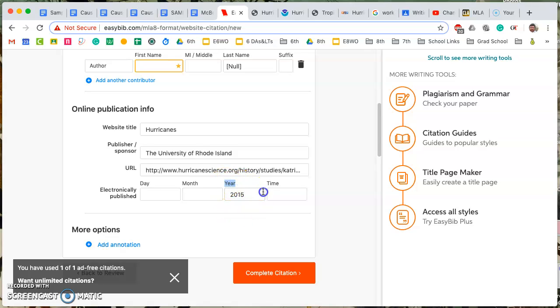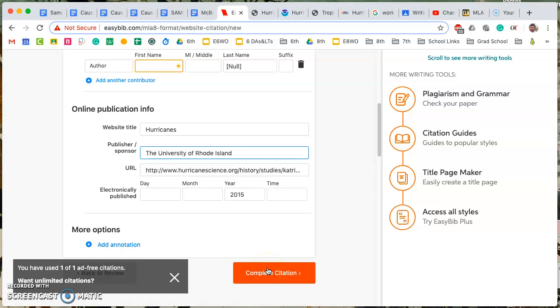You'll at least need the year. Don't worry about an exact day, month, or time. I repeat, you'll at least need the year. Don't waste time looking for an exact date. Just look for at least the year, because that's what I need to help the citation.